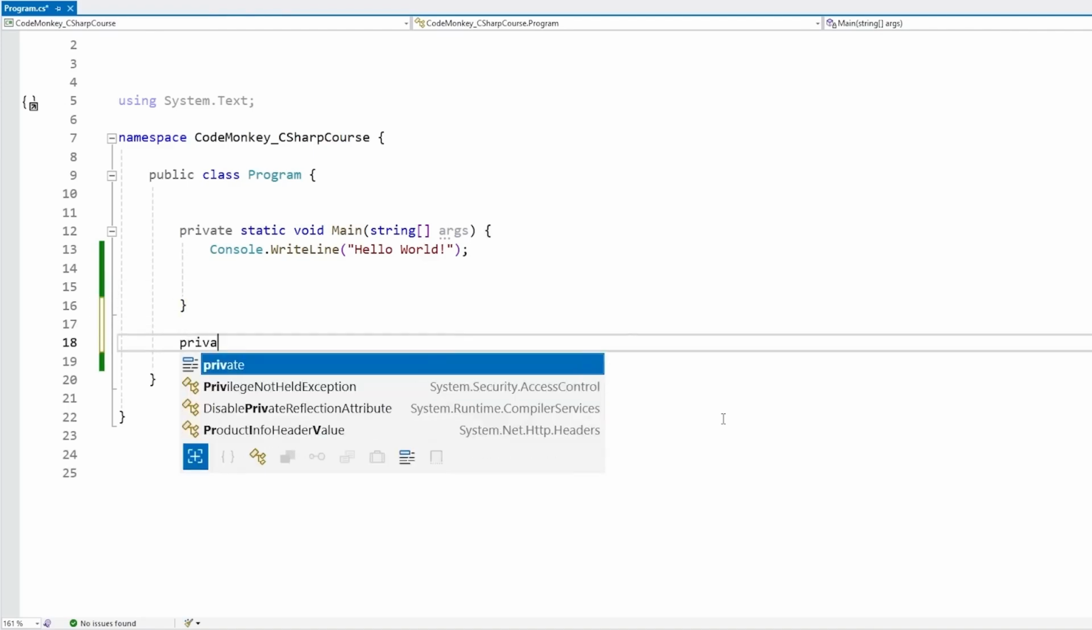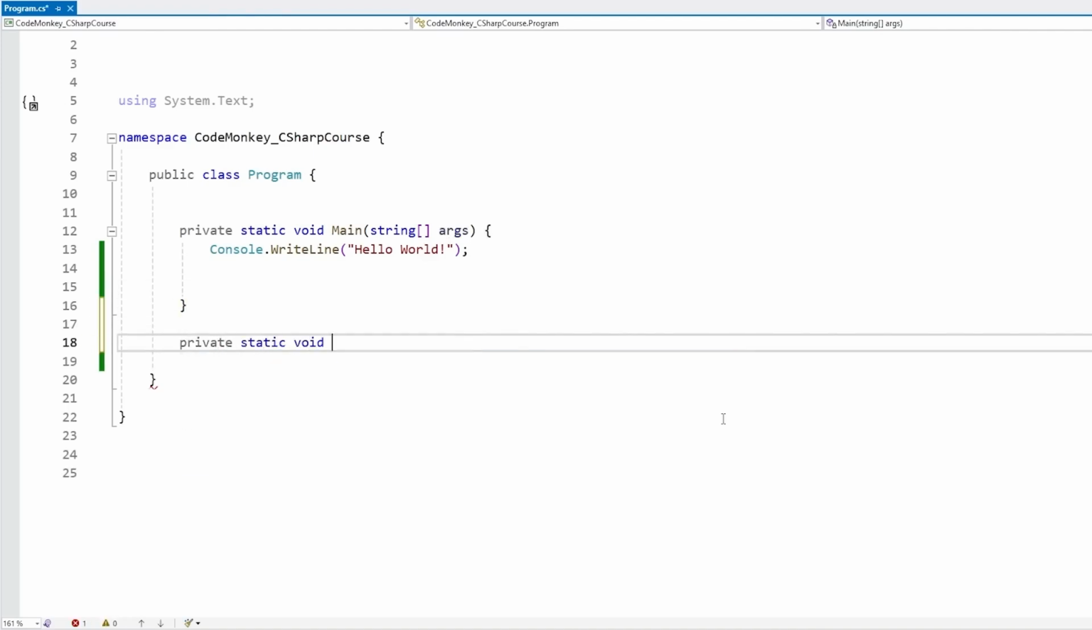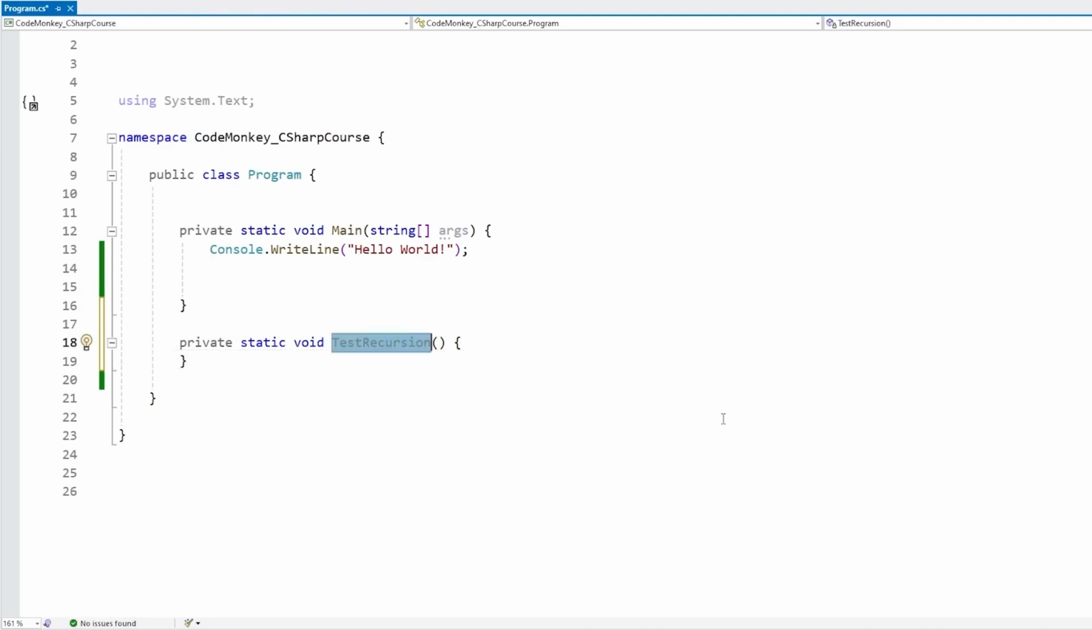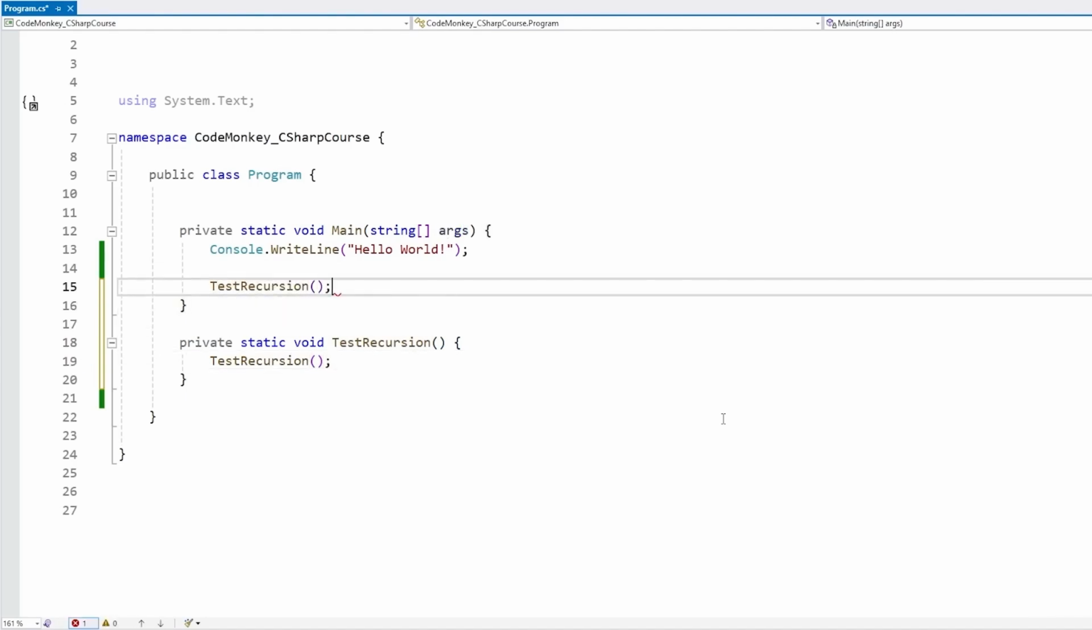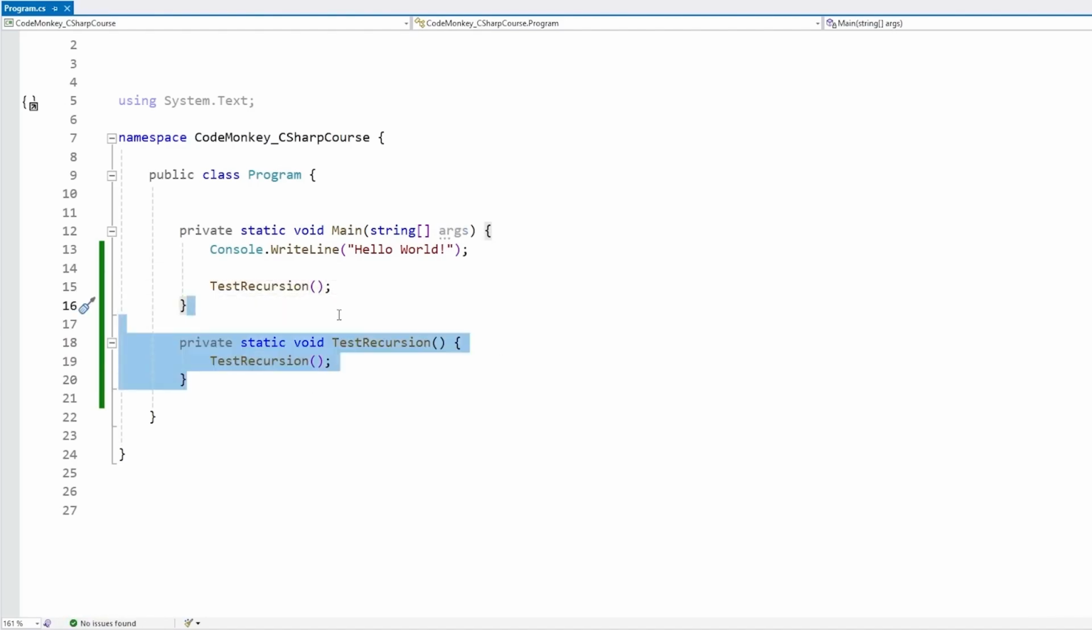So for example, over here, let's make a function. So private static void, let's call it test recursion. So we have this function which does some kind of thing. And then inside this function, we call itself, and up here we call the first function. So yep, that's it. This is recursion. It's pretty much just a function which inside calls itself.